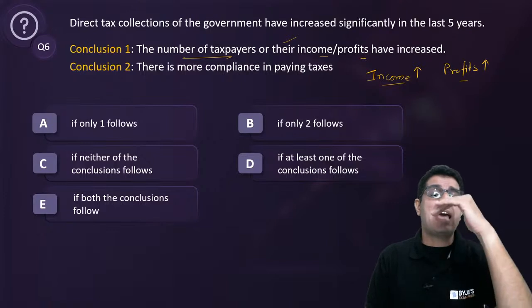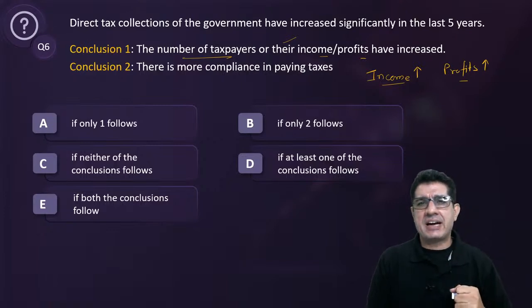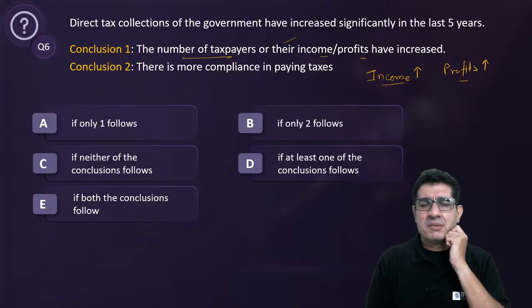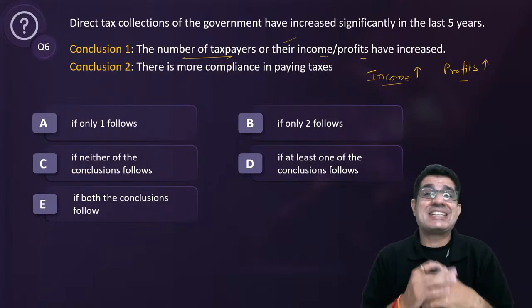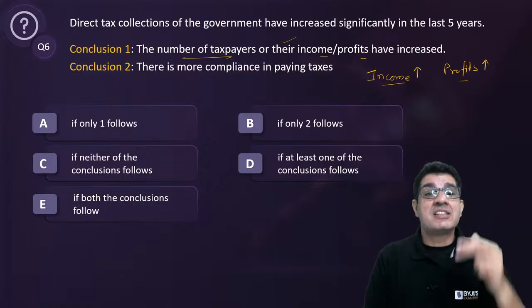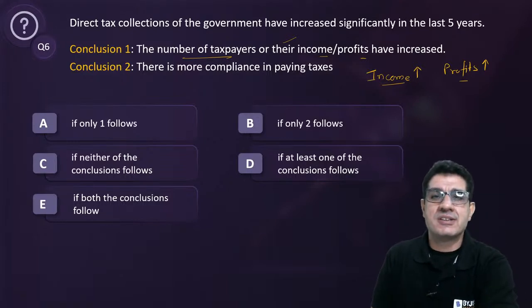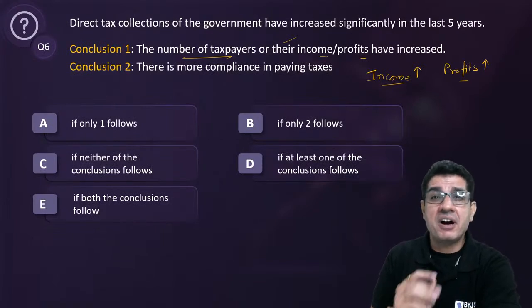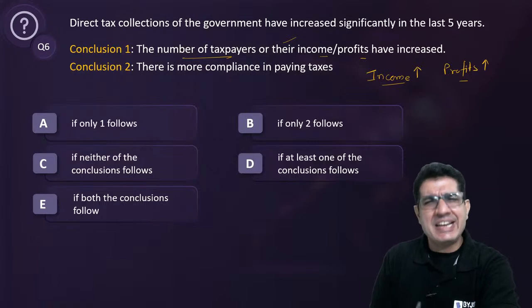Now, can I be absolutely certain of the fact that it has to be first, it has to be second? It can be first, it can be second, it can be both, but I cannot be absolutely certain that both of these things have happened. Both of these things have occurred. But at least one of these two would definitely have occurred.